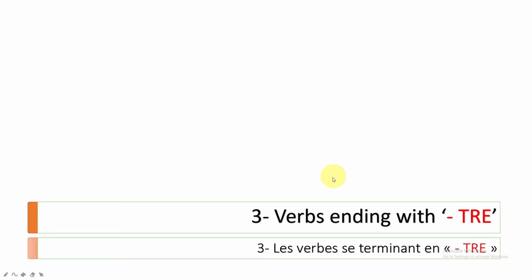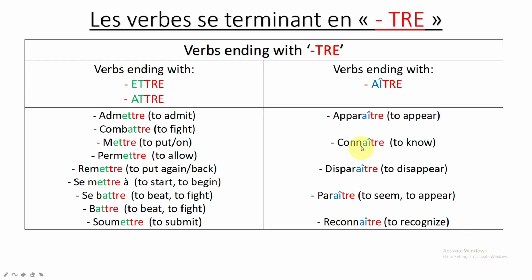Next, third one, verbs ending with TRE. Les verbes se terminant en TRE. Another table. In the TRE one, we have verbs ending with ETTRE or ATTRE. So admettre, ETTRE.